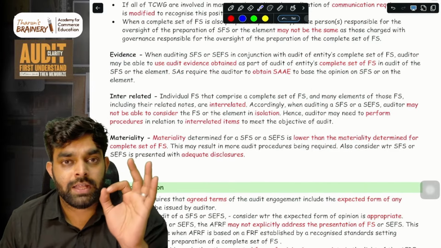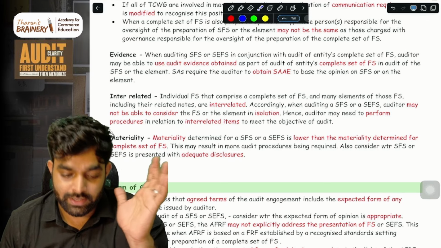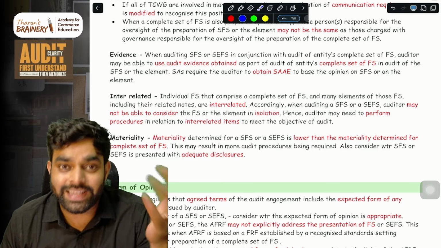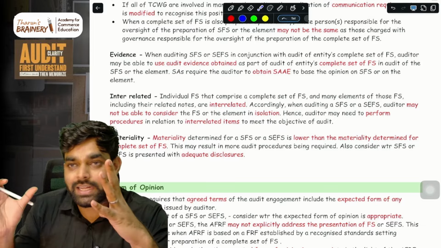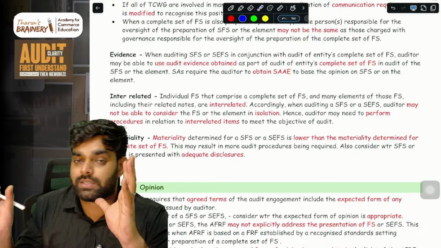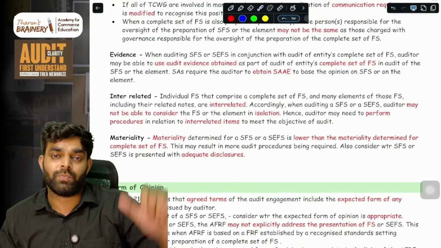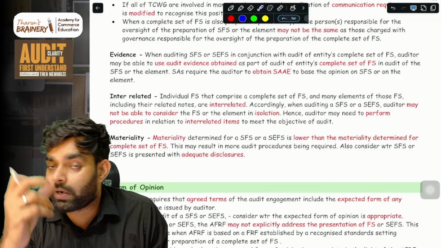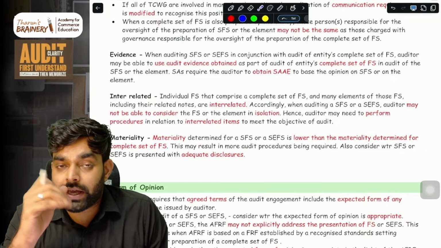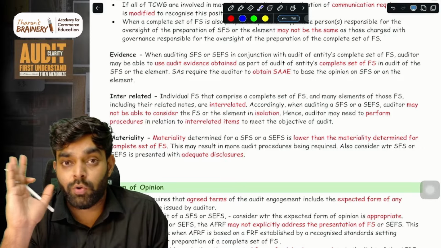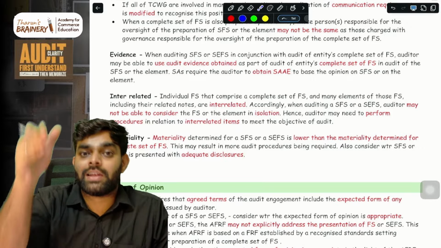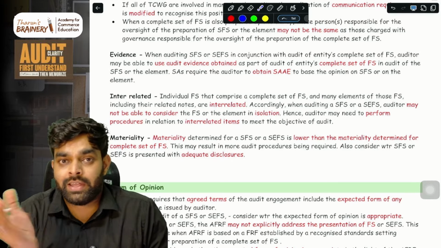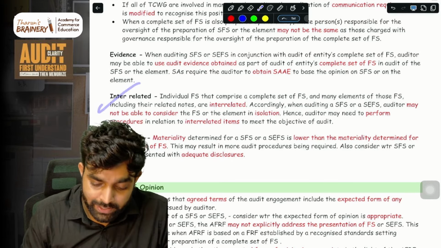Interrelated means even though you are auditing, just imagine, trade receivable only. Bro, it is related to debtors, it is related to sales, it is related to cash. So there may be many items inside the entire financial statements to which this particular element may be related. That is what we call interrelation. So imagine you are hired just to audit trade receivable. You cannot just blindly audit trade receivable and go. To audit trade receivables, there are certain interrelated things also which you need to consider, like sales, cash, or some other area wherever it is related. That is what is meant by interrelation.